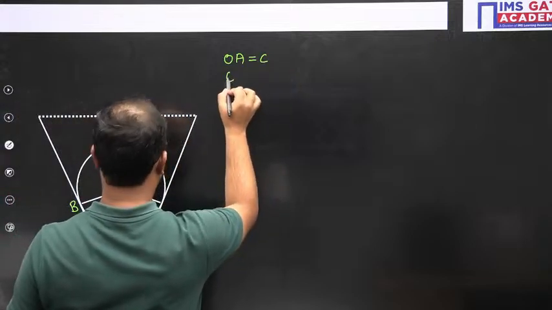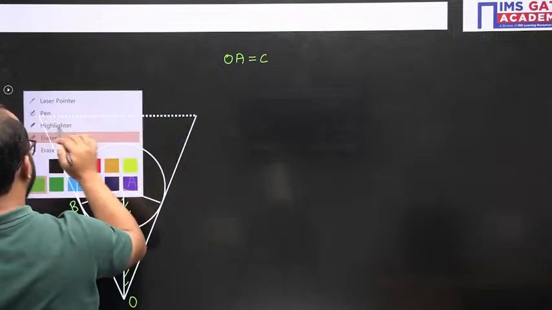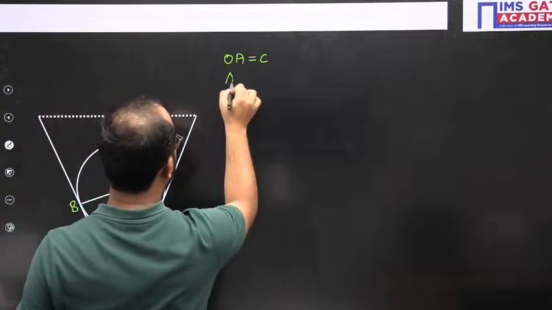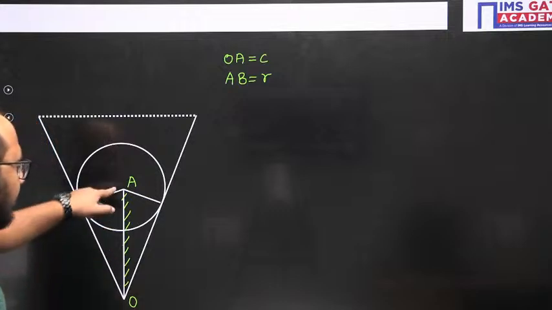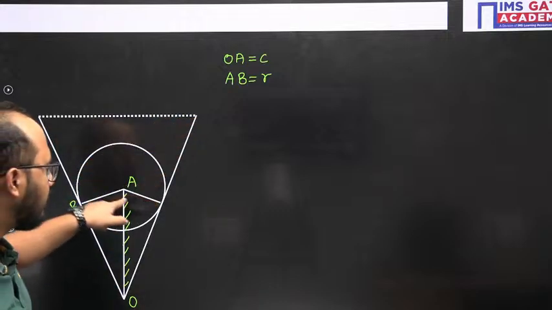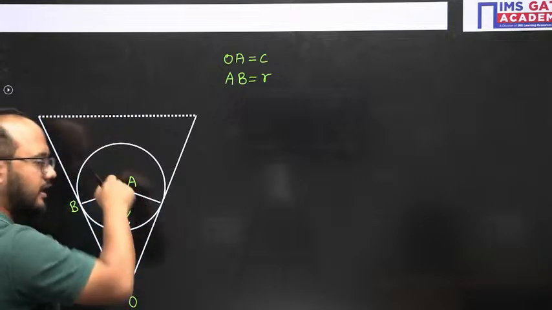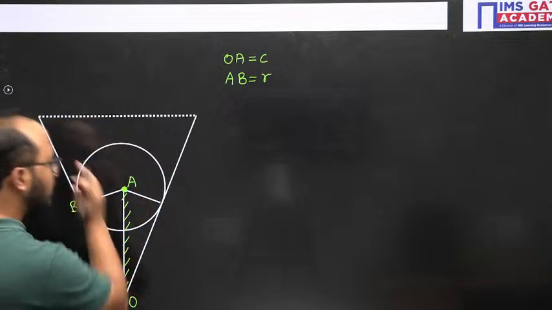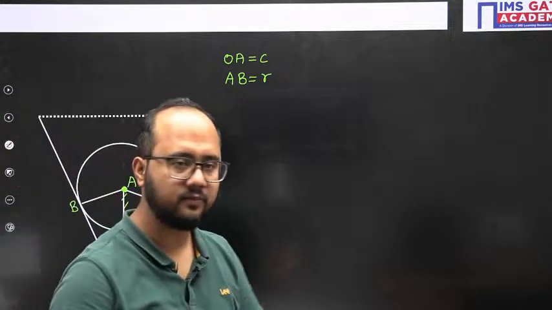So this AB is known as R, the crank radius. Correct. That is what I've mentioned. C is the OA distance. Why? Because this is the distance between the fixed centers: the center about which the crank is rotating, and the center about which your slotted bar is oscillating. Clear till this point?